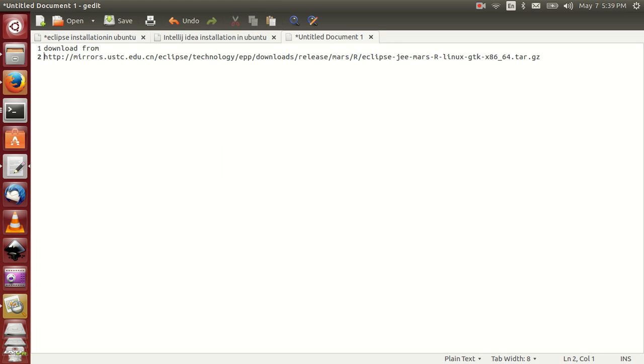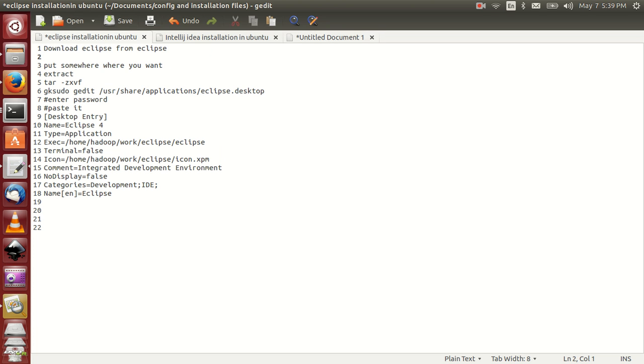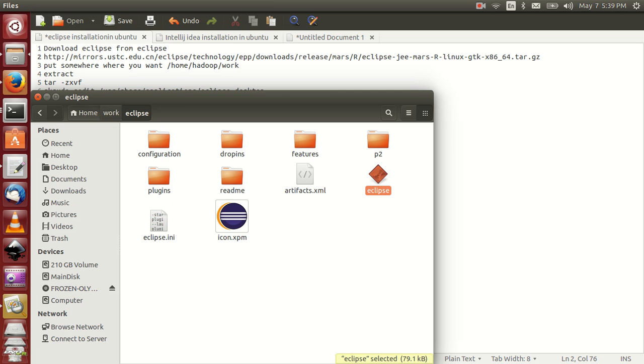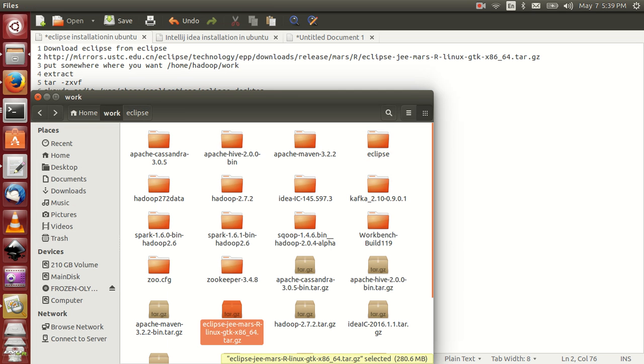First of all, download this file from this link and put it somewhere else. I am copying this file into the work folder and extracting it like this. This is the command. What should you do in CLI mode? I have already copied it to this folder.